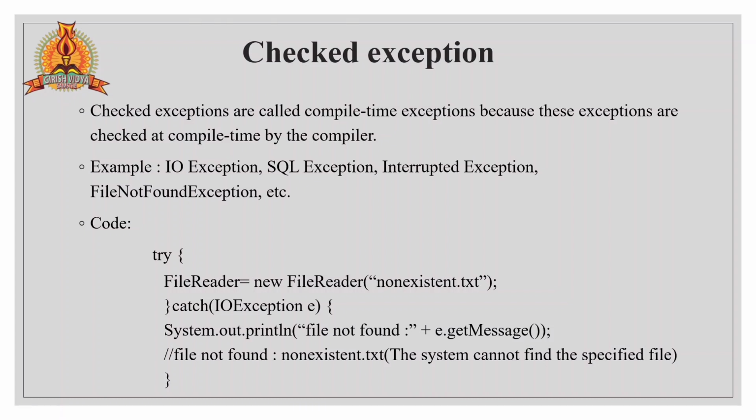Okay. So, for example, we will take this try and catch method. In the try block, we include this non-existing file in the FileReader, the file which is not found, right? That will be handled by using System.out.println: file not found, the system can't find the specified file. That exception is nothing but a checked exception.